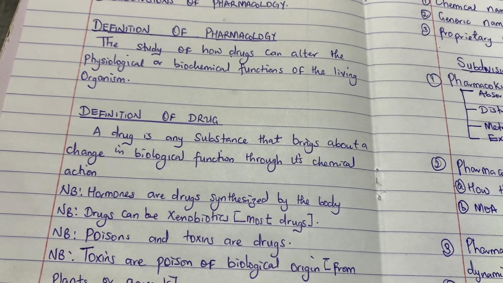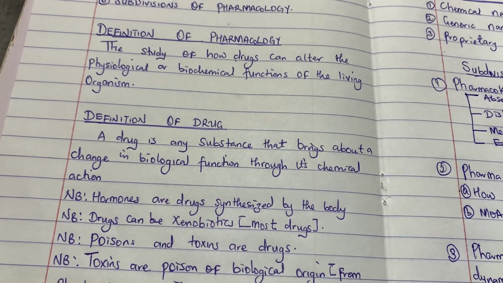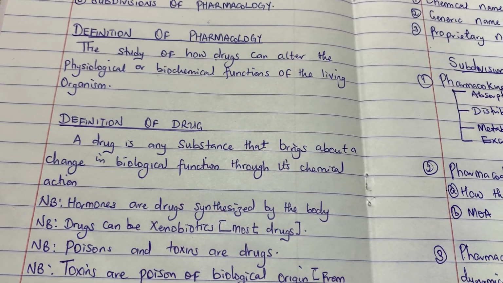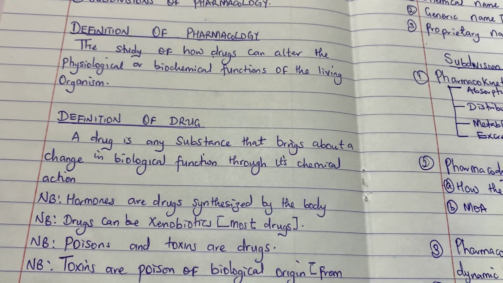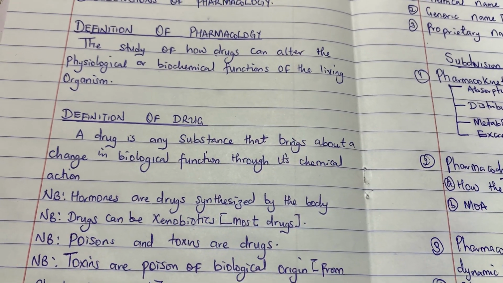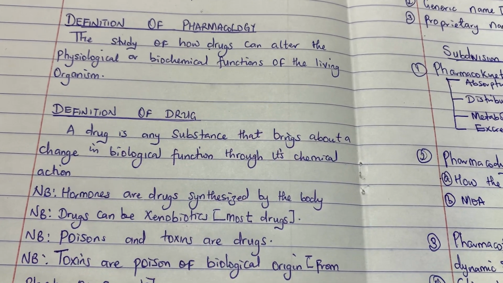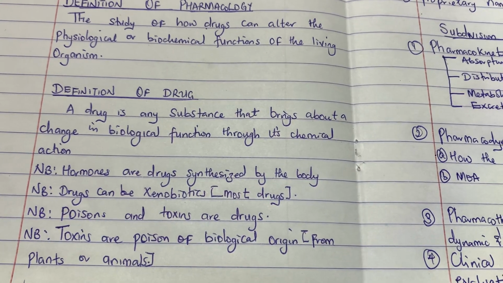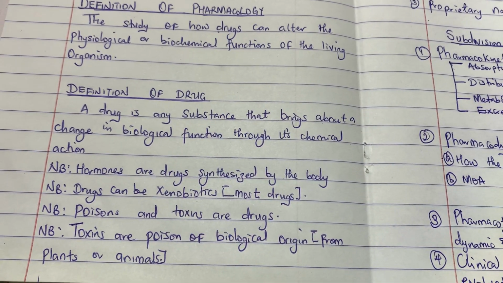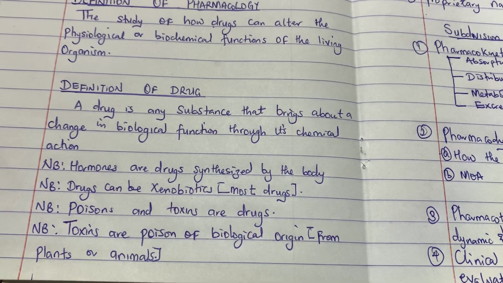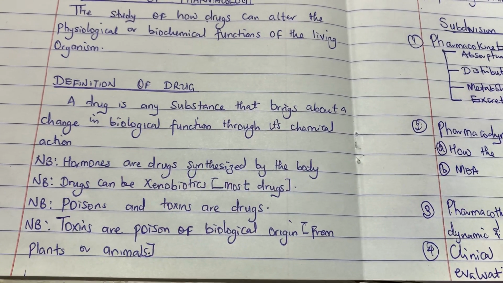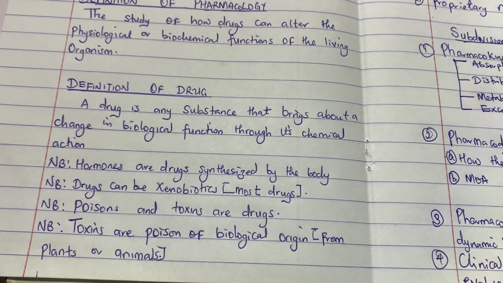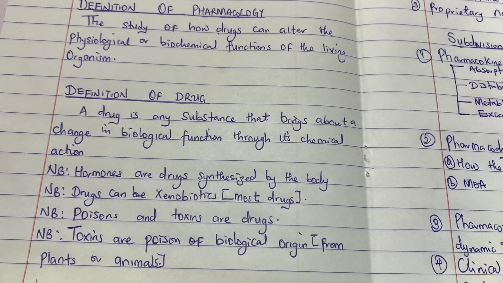Most drugs that we talk about today, paracetamol, metronidazole, are xenobiotics. Yes, they are foreign compounds that we take into our body that can alter our biological functions. Poisons and toxins are drugs. It is important to know that toxins are actually poisons, but of biological origin, that means from plants and animals. So the poisons from plants and animals that are biological in origin are referred to as toxins.